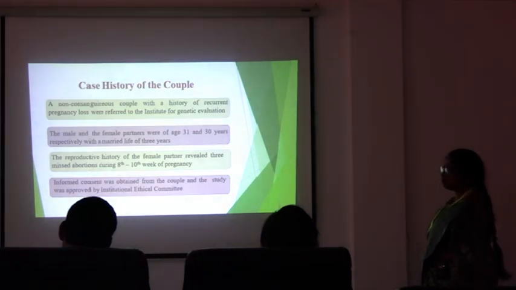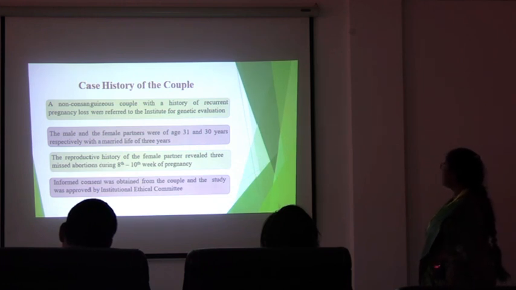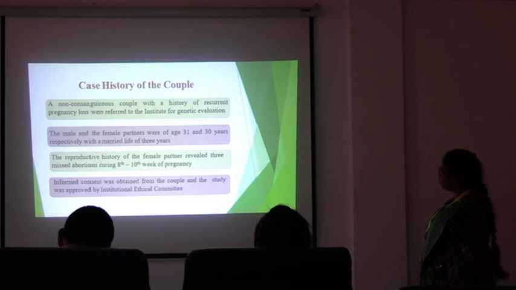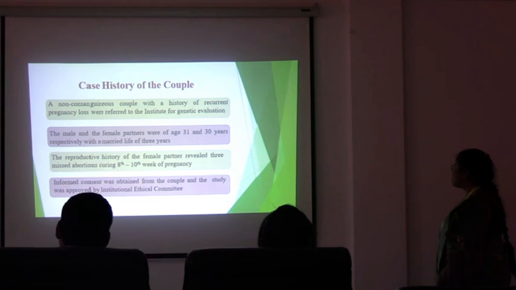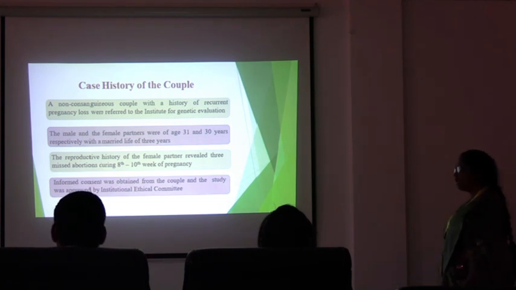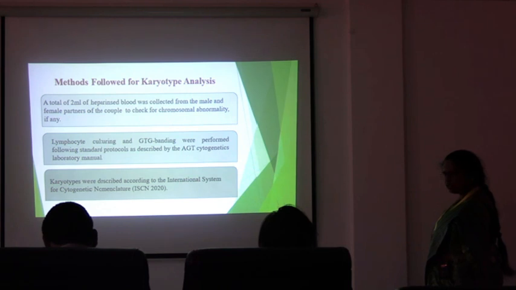Coming to the case history of the couple, a non-consanguineous couple with a history of recurrent pregnancy loss was referred to the Institute for Genetic Evaluation. The male and female partners were aged 31 and 30 years respectively, with a married life of 3 years, and the reproductive history of the female partner revealed 3 missed abortions during the 8th to 10th week of pregnancy. Informed consent was obtained from the couple, and the study was approved by the Institutional Ethical Committee. A total of 2 ml of heparinized blood was collected from the male and female partners of the couple to check for chromosomal abnormalities, if any.